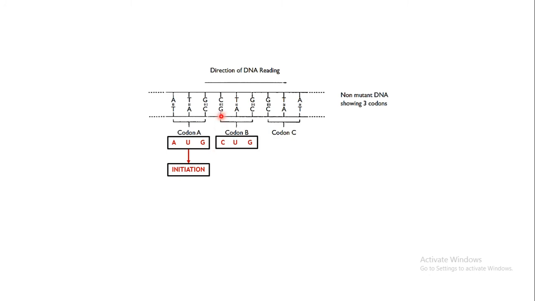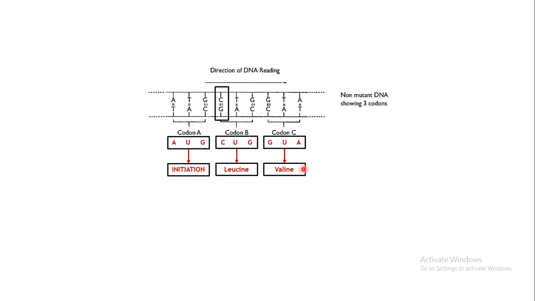The second codon which will be formed: G will code for C, A will code for U, C will code for G. So the second codon present on the mRNA is CUG. It will code for leucine. The third codon which is formed on the mRNA is GUA. It will code for valine. Okay, so this is the sequence of amino acids which is normally coded.